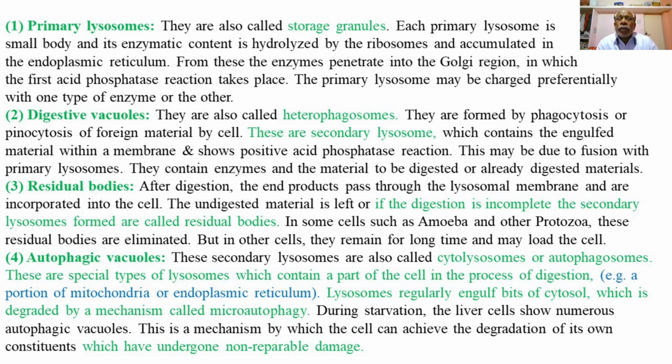If the digestion is incomplete, the secondary lysosomes formed are called residual bodies. In some cells such as amoeba and other protozoa, these residual bodies are eliminated from their body wall or membrane, but in other cells, they remain for a long time and may load the cell.